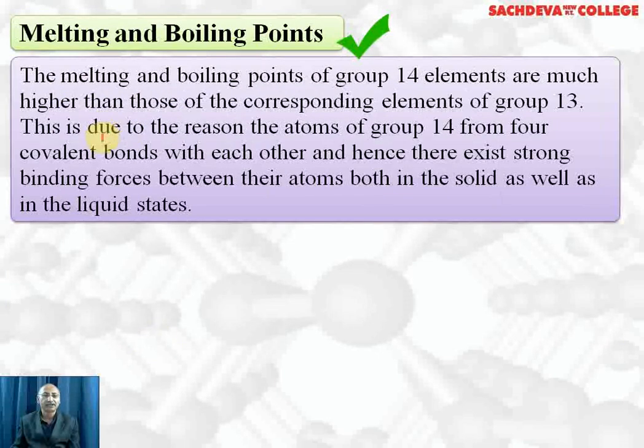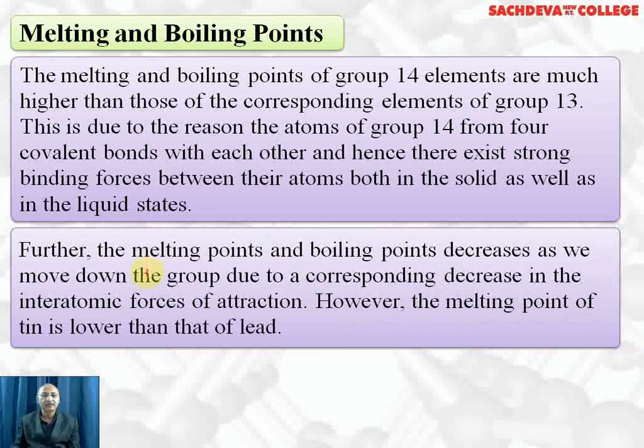Melting and boiling points. Melting and boiling points of group 14 elements are much higher than those of group 13 elements. This is due to the reason that atoms of group 14 form four covalent bonds with each other. Hence, there exists a strong binding force between their atoms both in the solid state as well as in the liquid state. That is the reason their melting point is higher than group 13 elements.